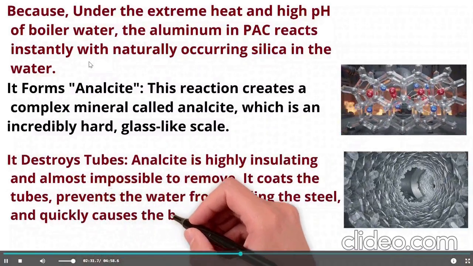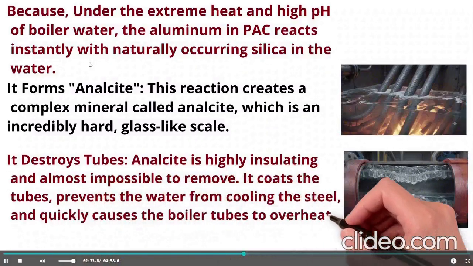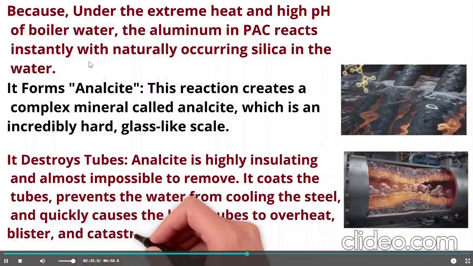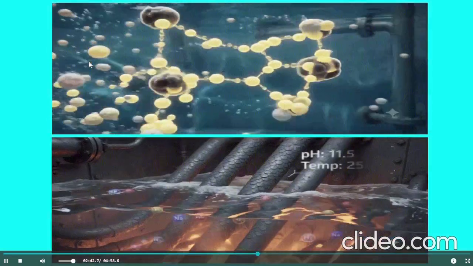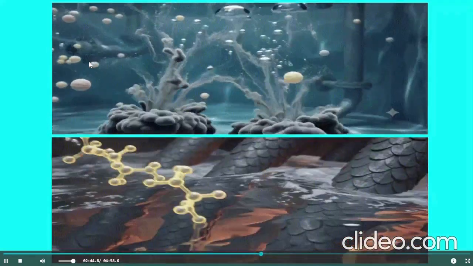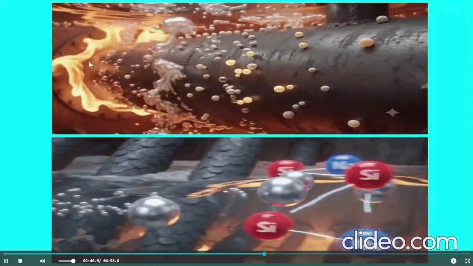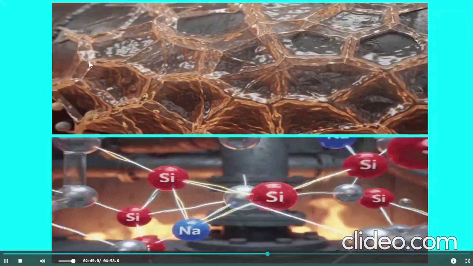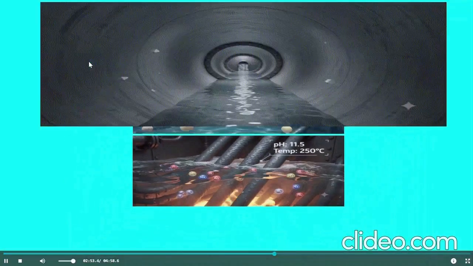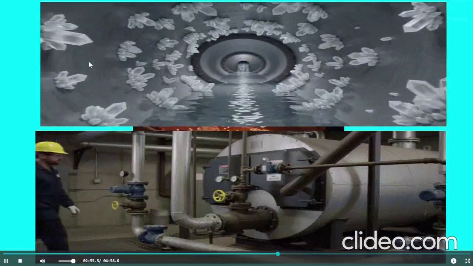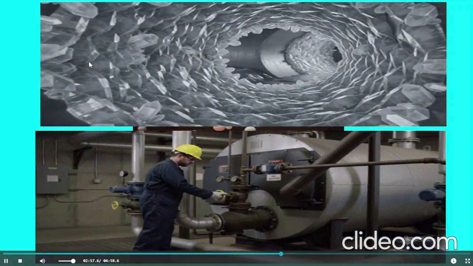It coats the tube, prevents the water from cooling the steel, and quickly causes the boiler tubes to overheat, blister, and catastrophically rupture. As you see in this animated video, you see how analcite forms on the boiler tubes and makes the scale formation, and after the scale formation this will expose the tube and lead to the failure of the boiler.